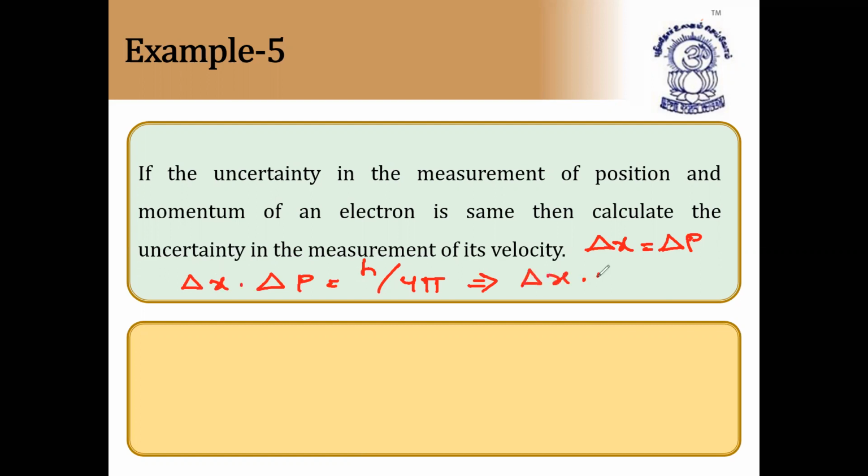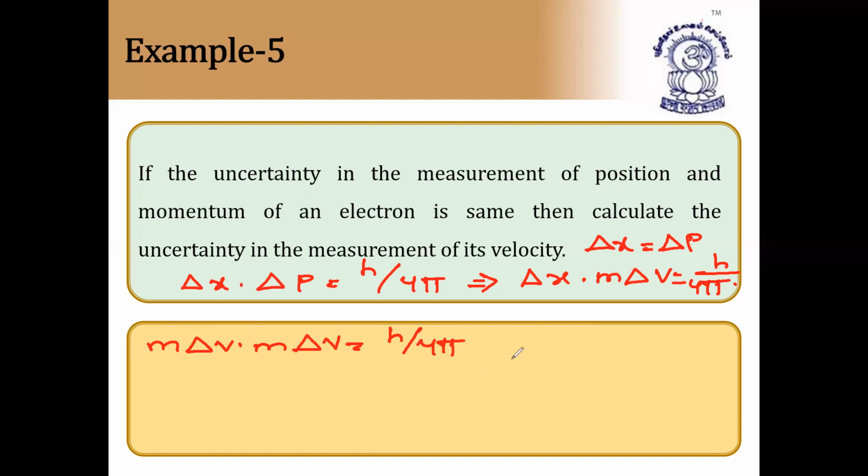Since delta x is also equal to momentum, m delta v, we can write m delta v into m delta v is equal to h by 4 pi.